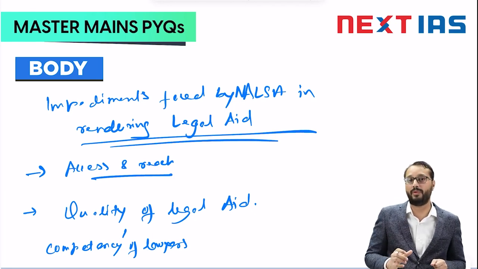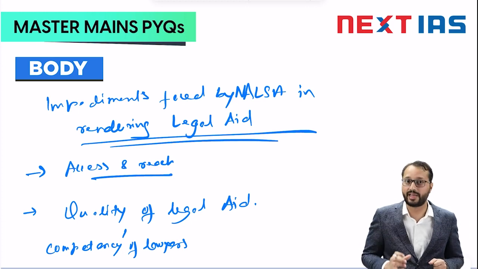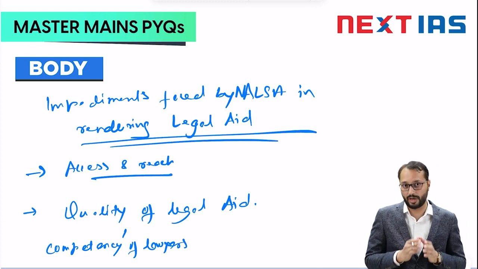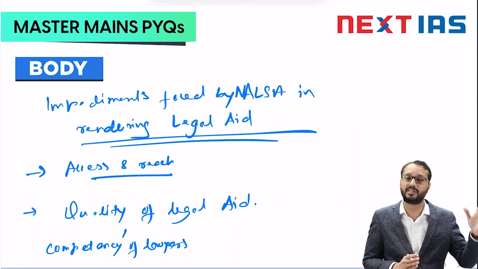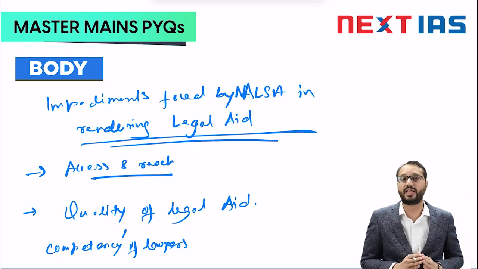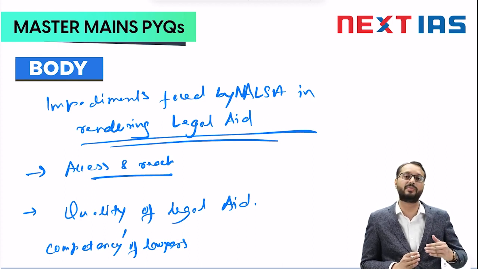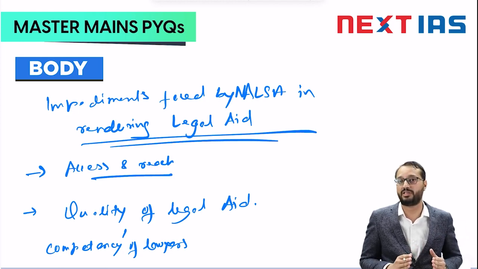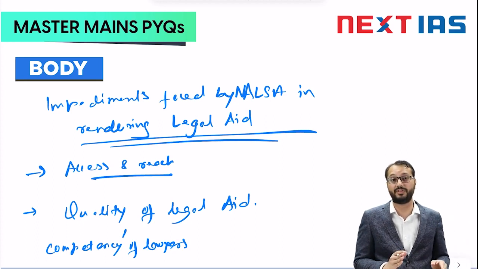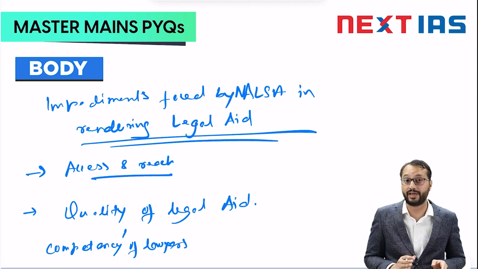And the second problem, apart from competency, is the issue of remuneration. So NALSA has a fixed cap mechanism for payment of lawyers. So a lawyer who is providing free legal aid services cannot charge beyond a certain number per case. Now that is problematic, because often the lawyers have to spend something from their own pocket for incidental expenses in the cases. So many of the lawyers are discouraged to take up such pro bono initiatives, right? This is a big factor which discourages lawyers from taking up legal aid in India, right?